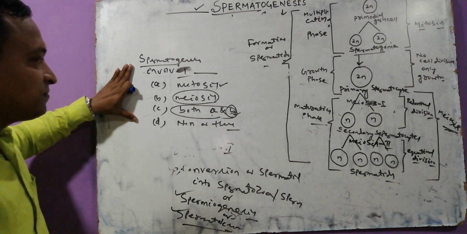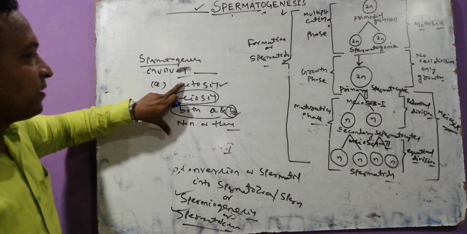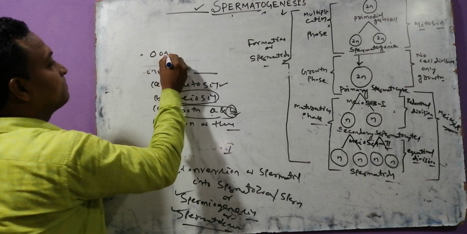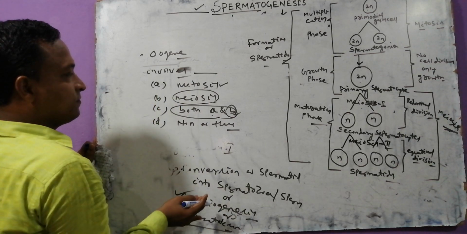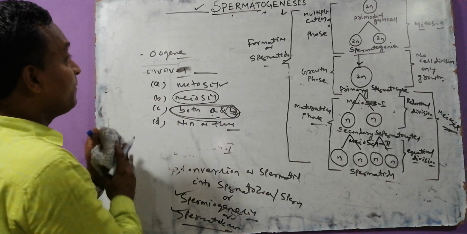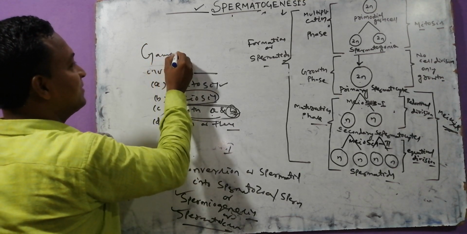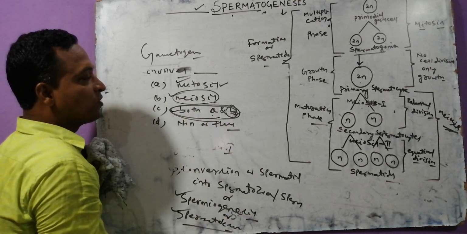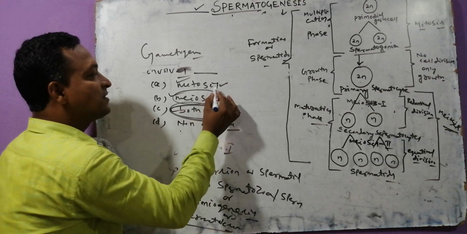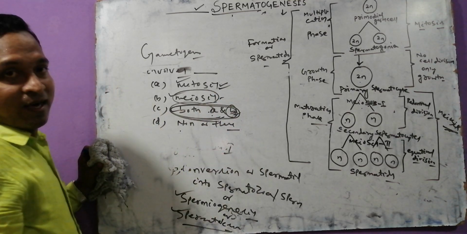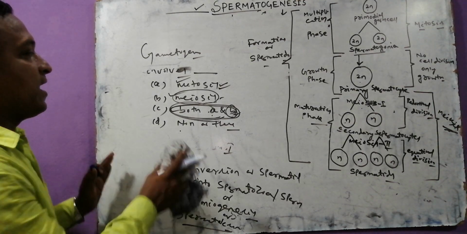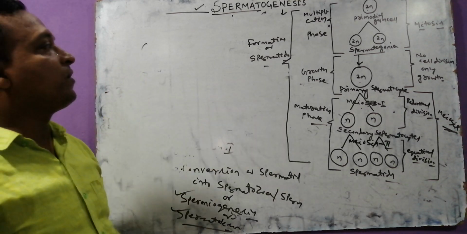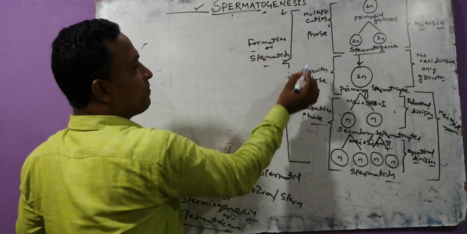Spermatogenesis involves both which one? Mitosis as well as meiosis. And the same thing applies to oogenesis. It involves both A and B. That means the same in case of gametogenesis. Gametogenesis involves dash: mitosis, or meiosis, or both mitosis and meiosis, or none of this. The answer is the same, mitosis and meiosis. Clear? This type of question is basically asked in your NEET or other exams. Okay, so this is the completion of the first step, that is called formation of the spermatids.